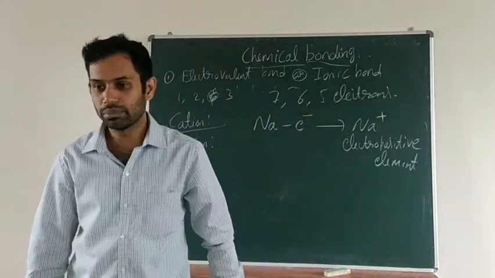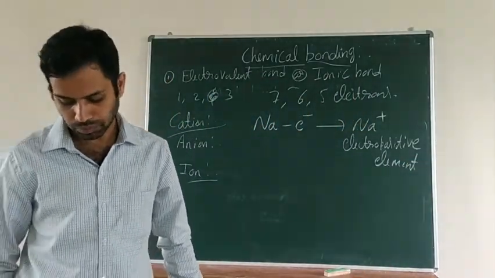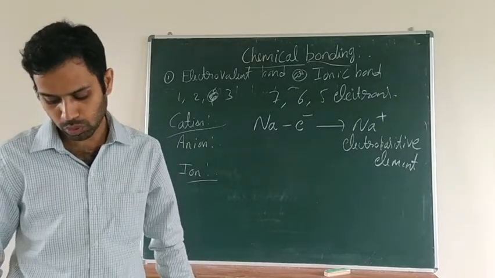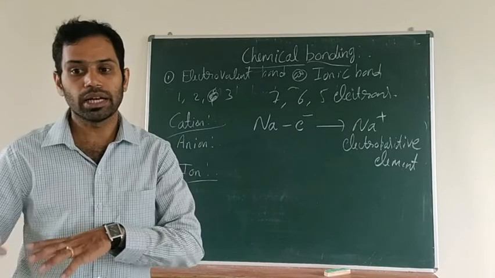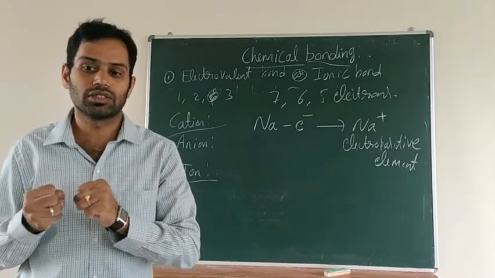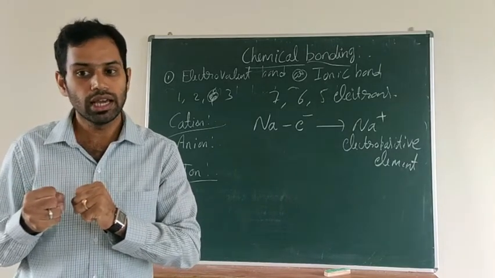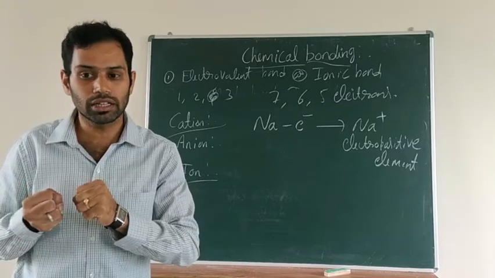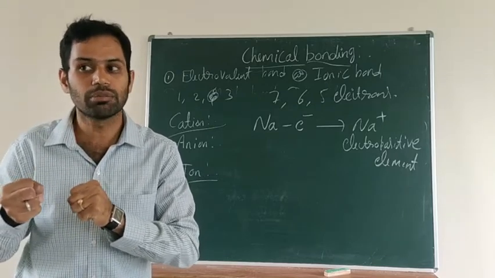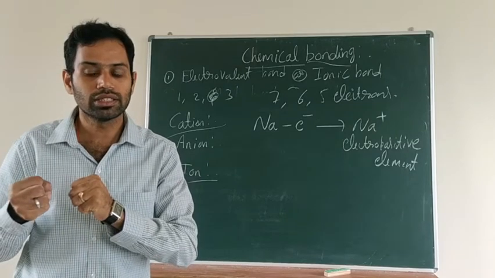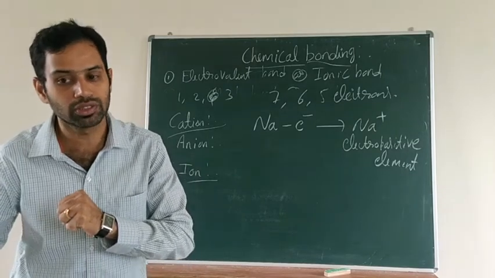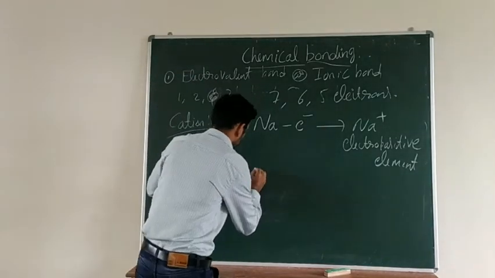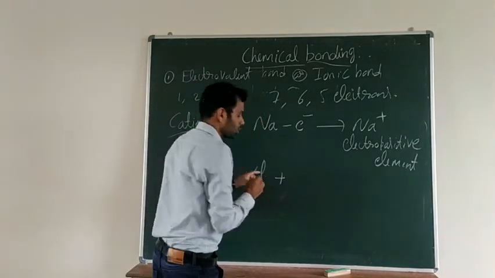Similarly, electronegative element. The non-metallic element whose atom readily accepts the electrons. Non-metallic elements, we know that already, they will accept the electrons. By accepting the electron, they become a negatively charged particle, it means anion. So for example, chlorine, it will accept the electron.